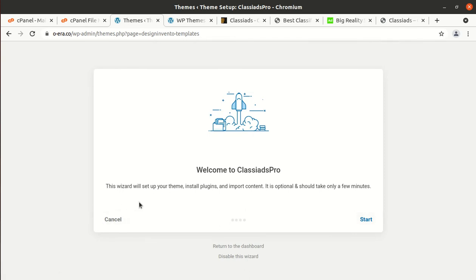It will set up your theme, install plugins, import content. It is optional and should take only a few minutes. So let us proceed with this option. This is the Design Innovator templates option, available under the Appearance tab, and I am clicking on start.